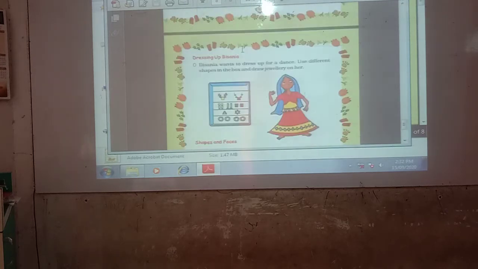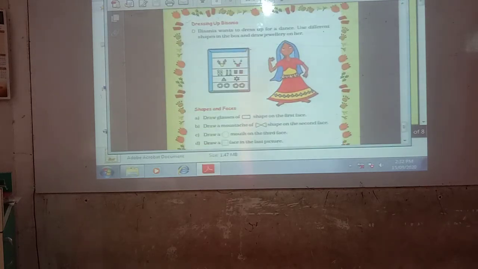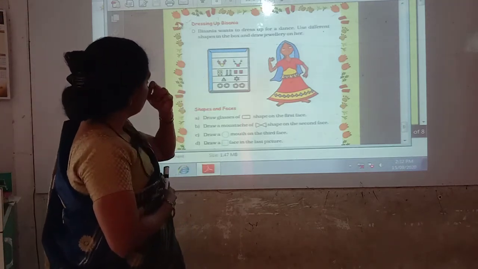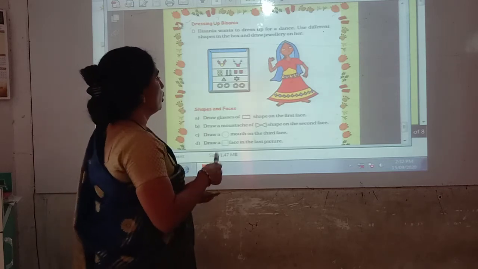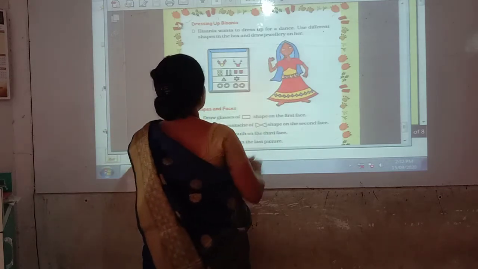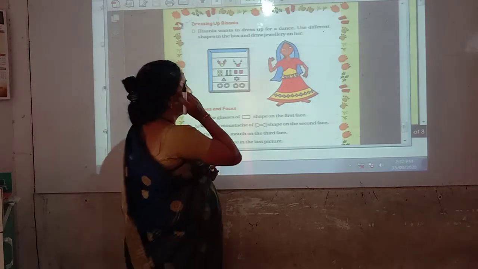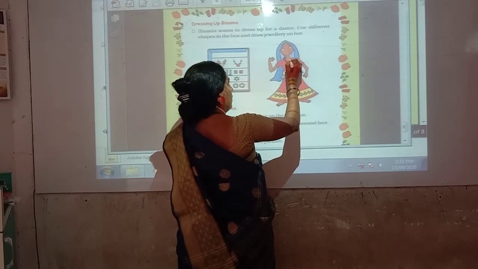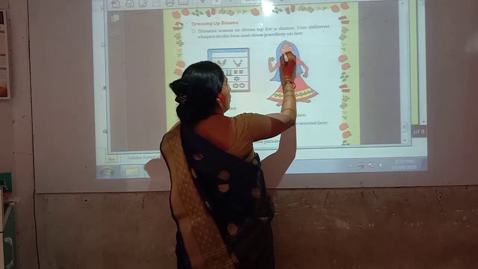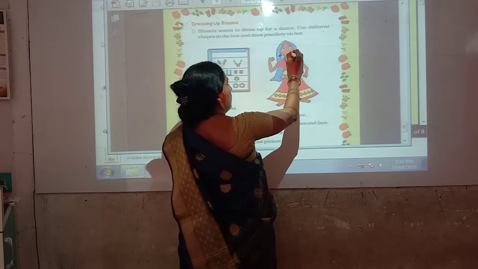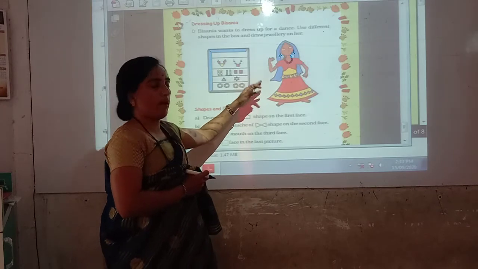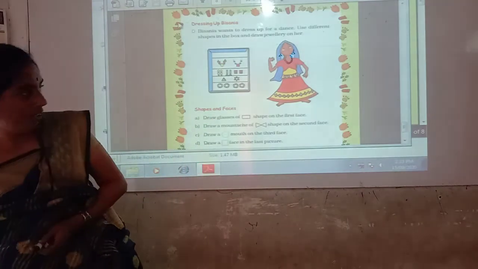Dressing up Bisania. Bisania wants to dress up for a dance. Use different shapes in the box and draw jewelry on her. So by using different shapes, you have to draw jewelry on her. For example, by using circles, you can make jewelry for her. By using different shapes, you have to make jewelry for Bisania.